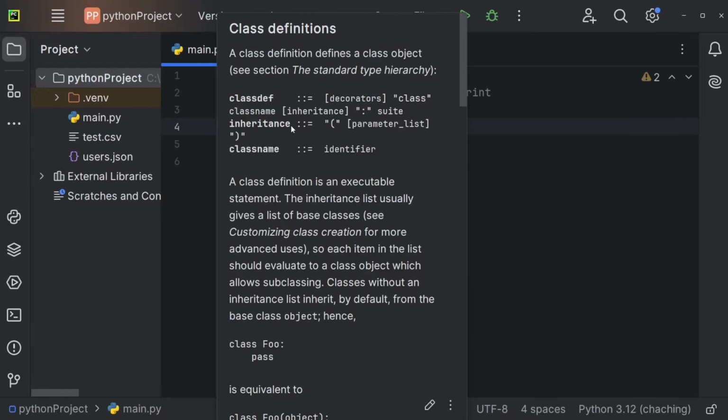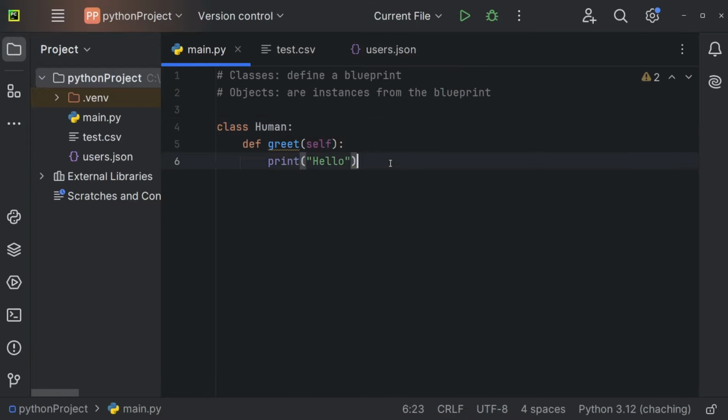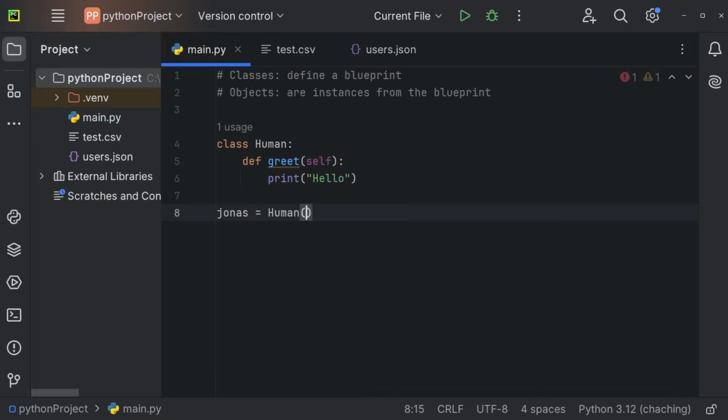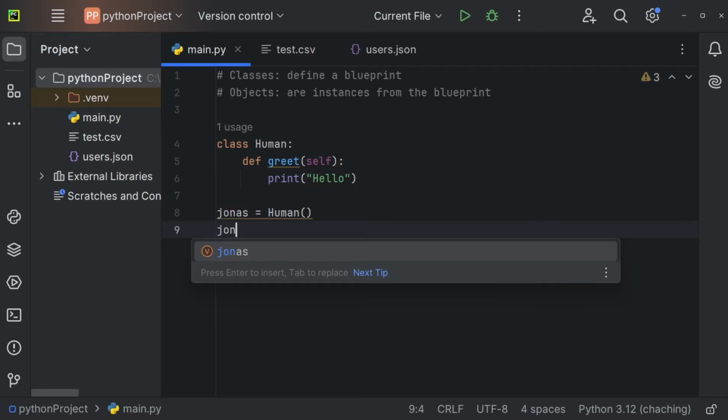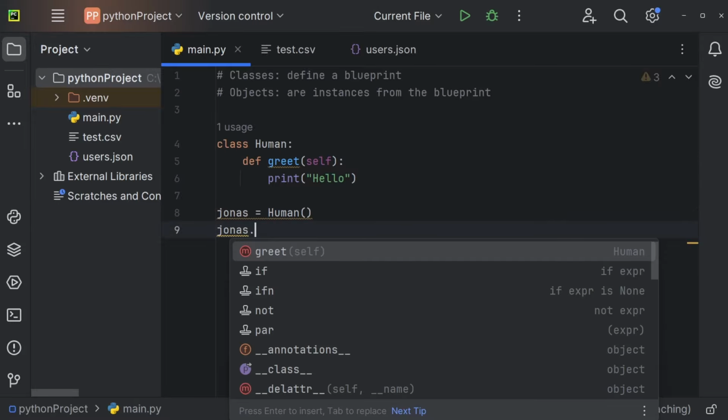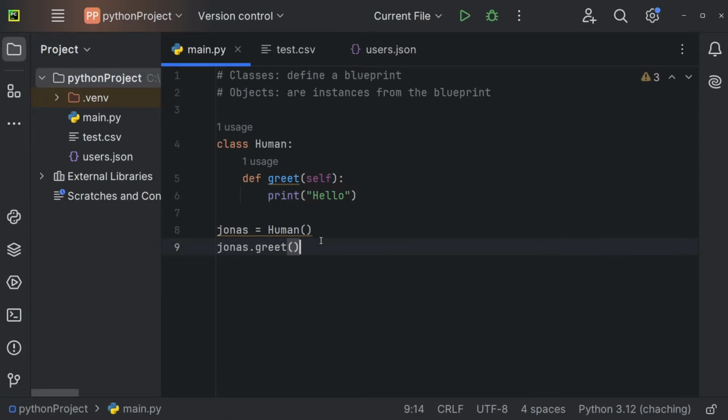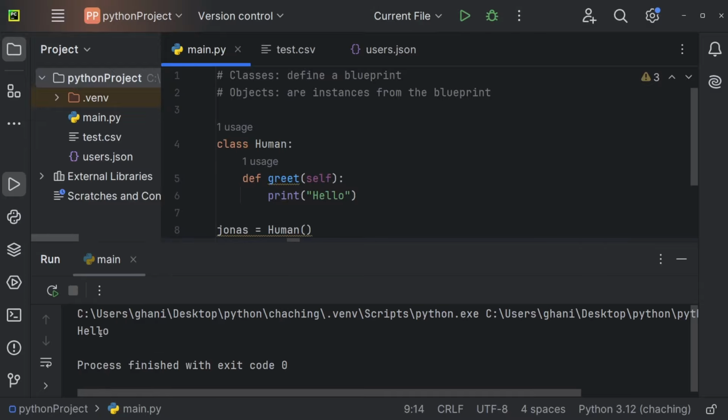And now we've created this class human that creates a blueprint. And now let's create an instance. Let's create the human Jonas, for example. And he's going to be equal to human, like so. So this is how you construct a human. And now to access the method of this human, we can use the dot notation. So Jonas, the object name, dot, followed by the method we want to call. In our case, we want to call the greet method. And let me execute or run this code. And you can see we're getting hello in the console.